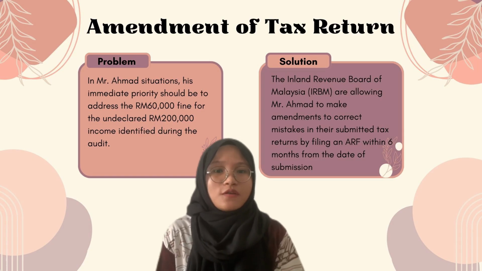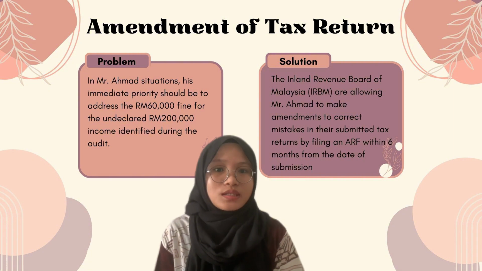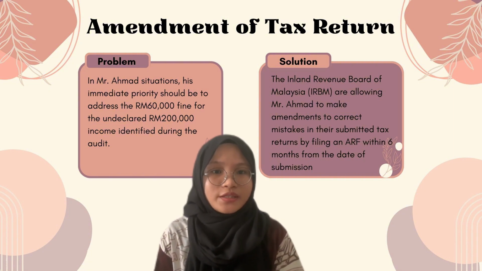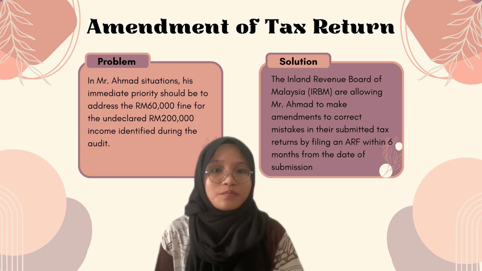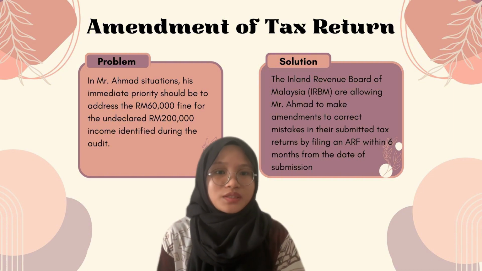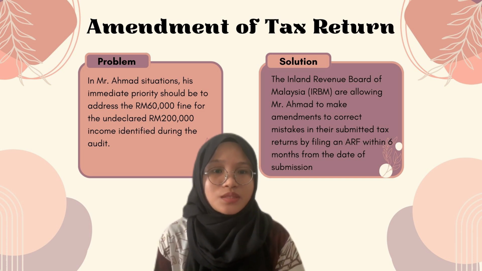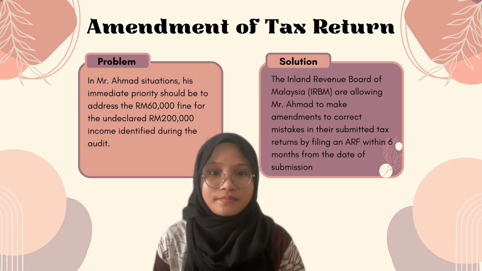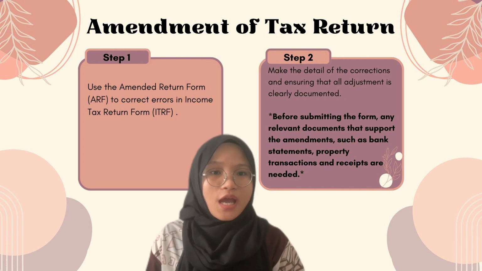Next, for amendment of tax return, the problem is, in Mr. Ahmad's situation, his immediate priority should be to address the 60,000 ringgit fine for the undeclared 200,000 ringgit income identified during the audit. The solution is, the Inland Revenue Board of Malaysia IRBM allows Mr. Ahmad to make amendments to correct mistakes in his submitted tax returns by filing an ARF within 6 months from the date of submission.